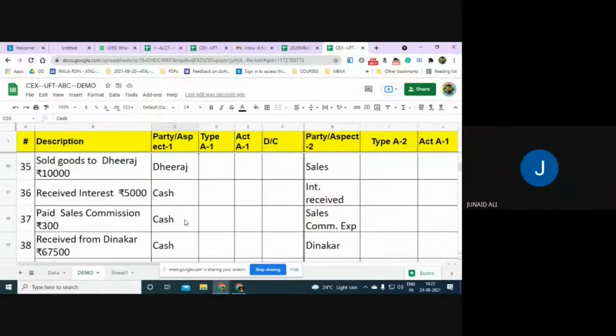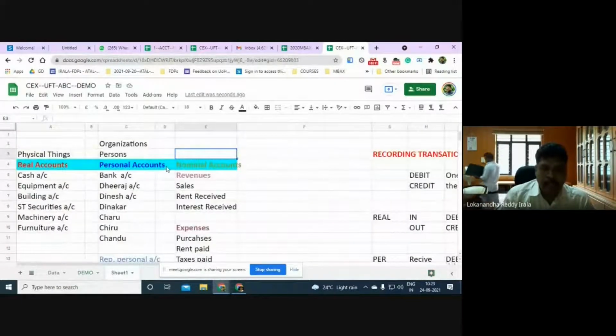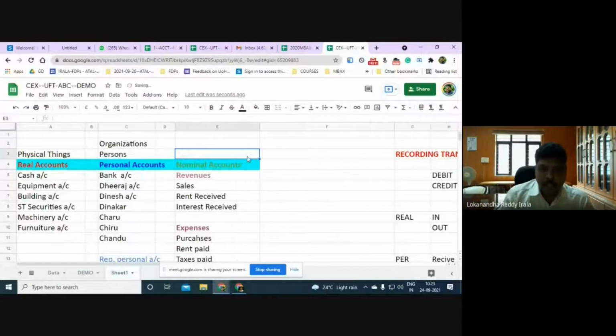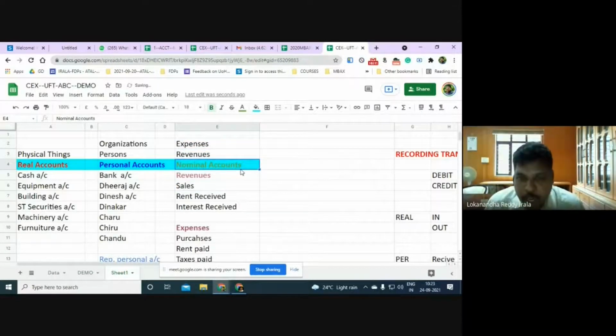Now, other than these two, personal or real, the remaining are called nominal accounts. If you observe nominal accounts, all revenues and all expenses are nominal accounts.